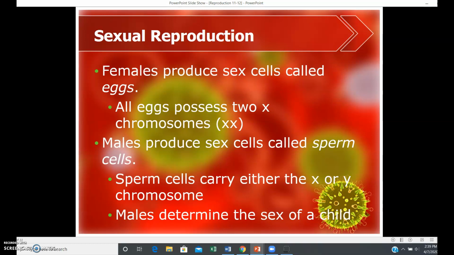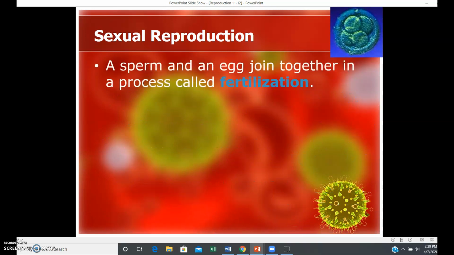If a male gives the X, then it will be a female because you can only get an X from the mother. 2 X's is a female. If a male contributes a Y, then the female contributes the X and the male contributes a Y. You get a male offspring.